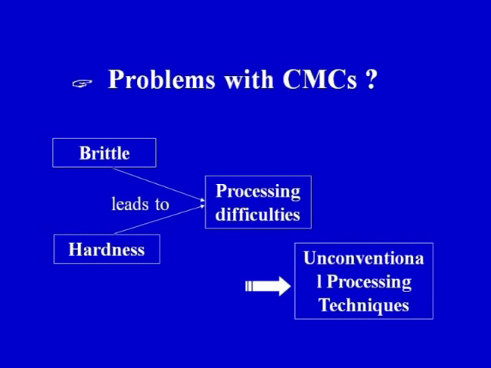Now what are the important problem areas with the ceramic matrix composites? One of the important limitations is that they are brittle, they have high hardness, and these lead to certain processing difficulties. So sometimes we go for unconventional processing techniques. We are going to cover in this module the processing techniques which are used for processing of ceramic matrix composites. So with this we come to the end of today's lecture.